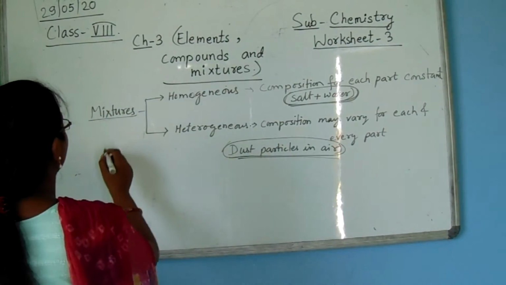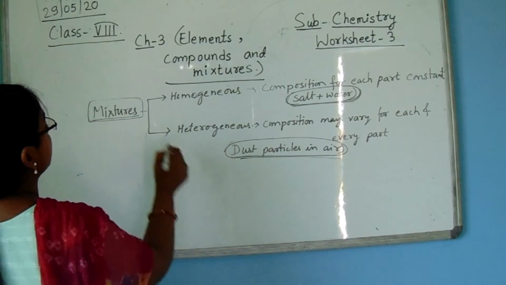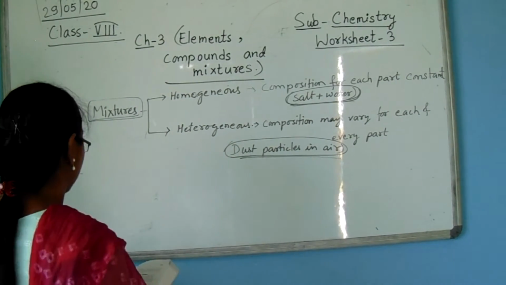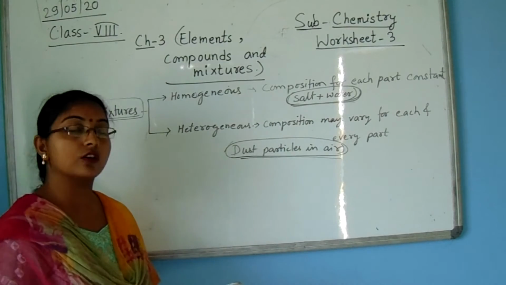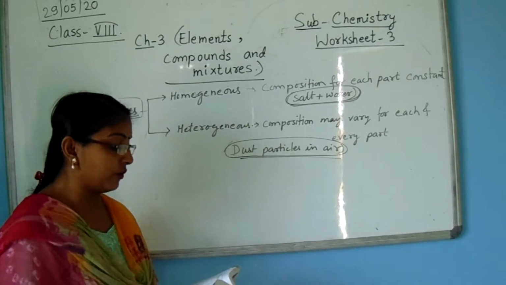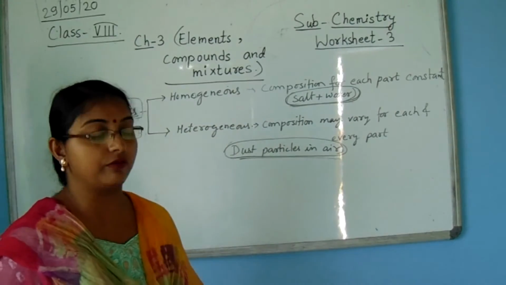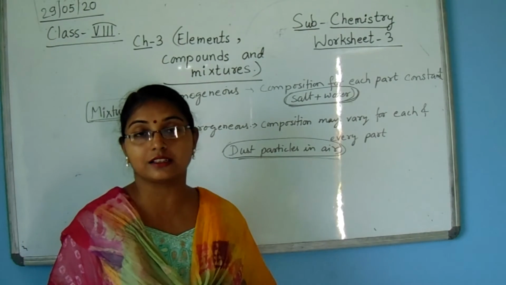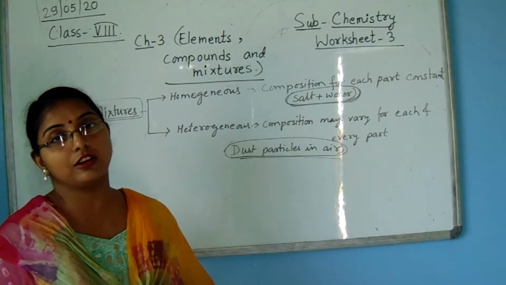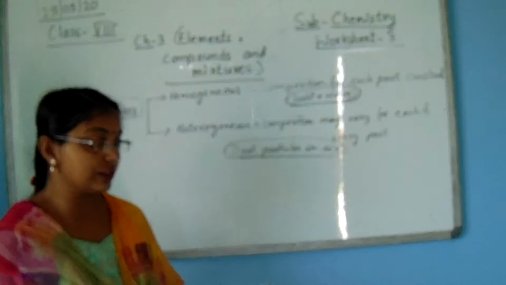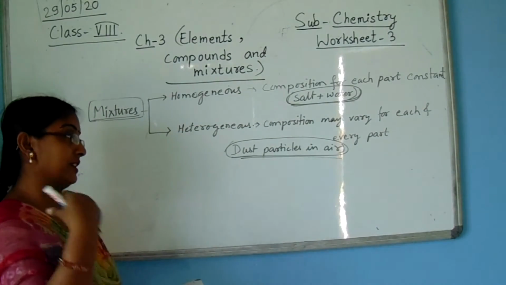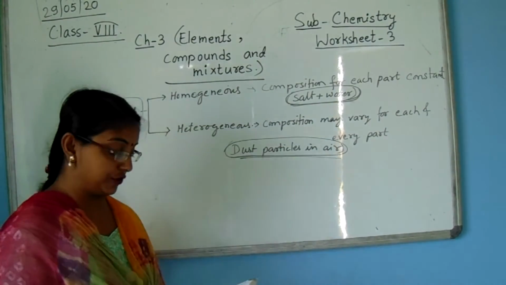Now what are the types of separating mixtures? Separating the components of a mixture can be done by physical and also some chemical processes, like evaporation.